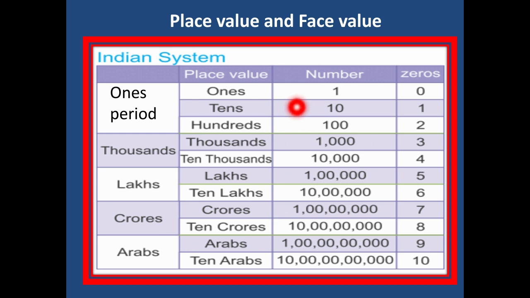Now let's see the number of zeros. Ones has no zero. Tens has just one zero. 100 has two zeros. 1000 has three zeros, and so on.